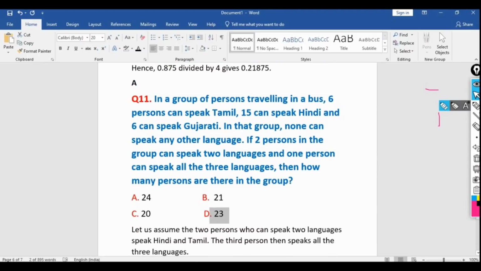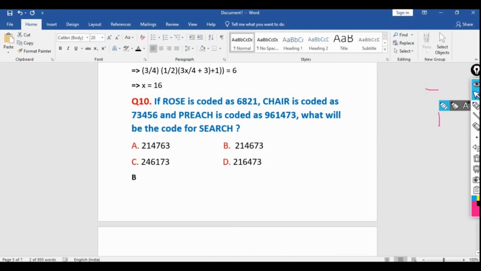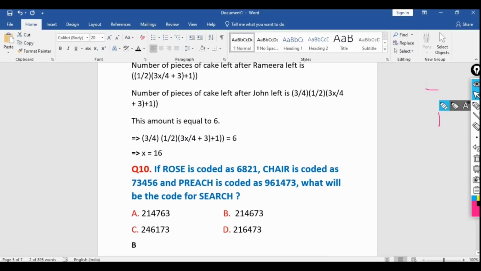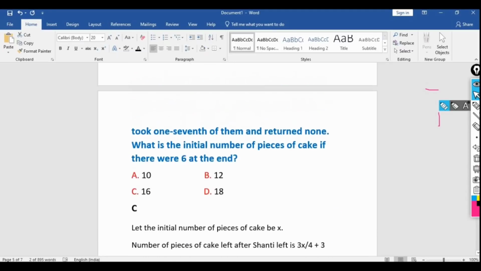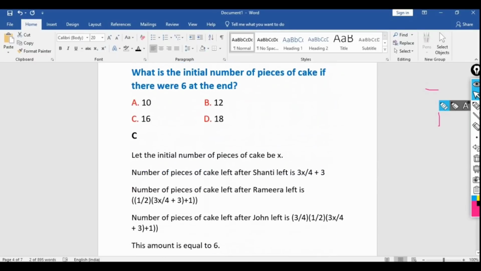So I hope you all are able to understand the 11 questions as we discussed here. Totally there will be 15 questions, and the same kind of questions will be there. I have not discussed the same category questions again and again. We have discussed one from each section. That means coding decoding one question, blood relation one question, and direction problem one question. So totally there will be 15 questions.